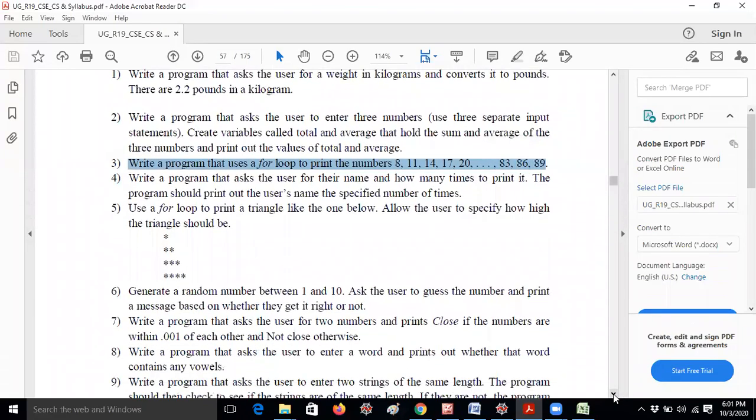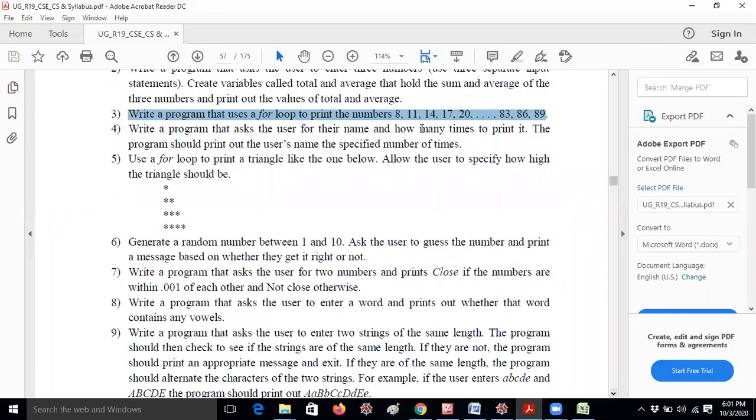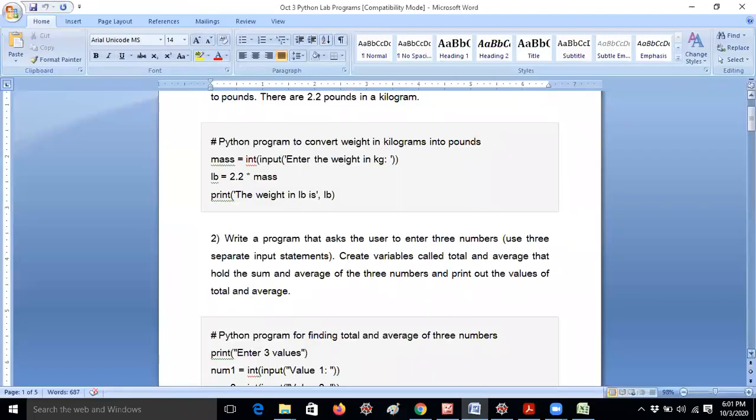Okay. So at the time of for loop, I have explained about the step size. So that means in for loop the first element is the starting element, and the second element is the ending element minus 1 actually, and the third element is called step size. By default step size is 1, and you can give any number based on your convenience. Okay, so let me open the third exercise.